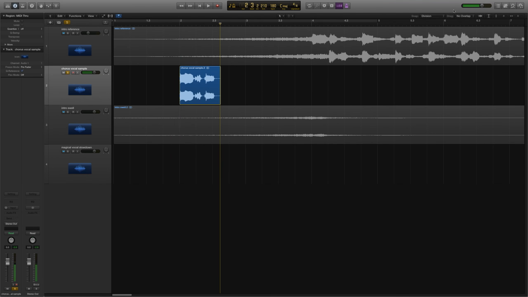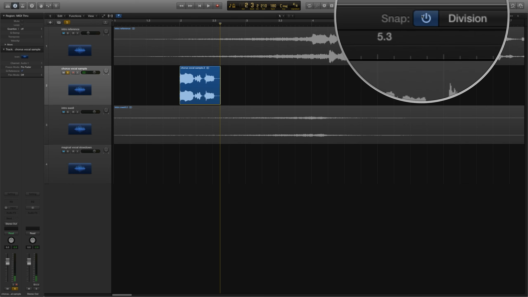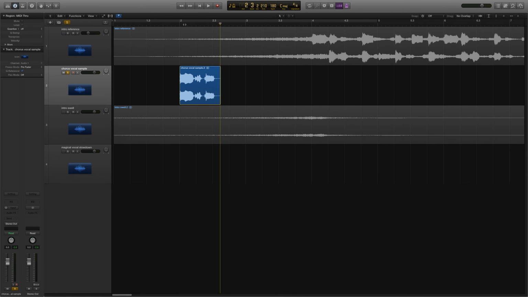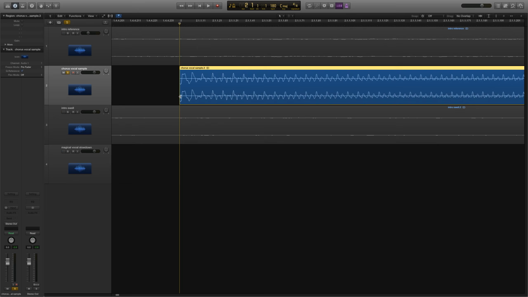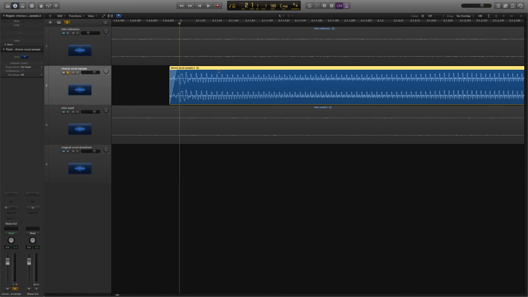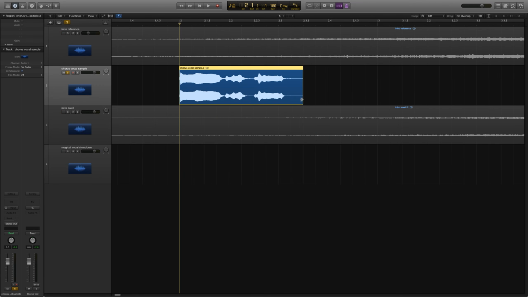At the front end, so I'm going to turn off my snap temporarily. I'm going to zoom in here and pull forward the front end of this clip a little bit, and add a little bit of a fade on the front end of it. That's going to get rid of how chopped off it sounds. By the way, if you want to create a fade with your Pointer tool, you just hold Shift Control and drag over the end there. We'll do the same for the end of the clip as well. We'll just do a little fade there.